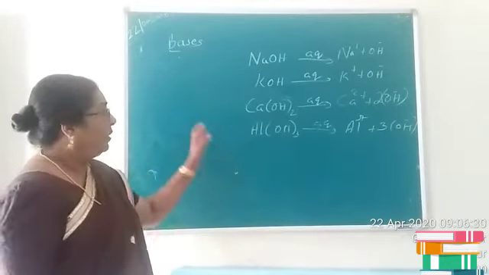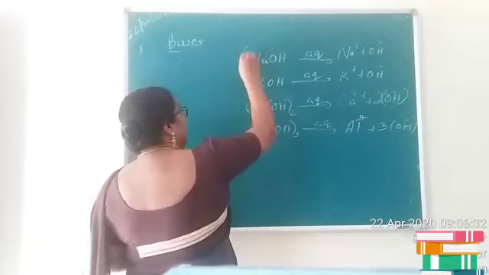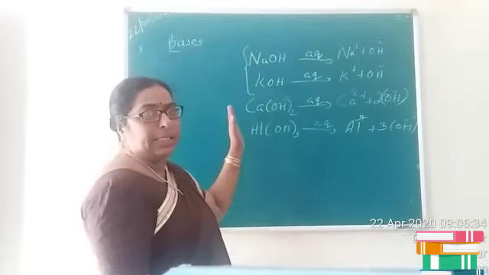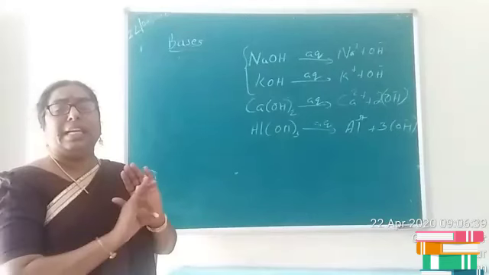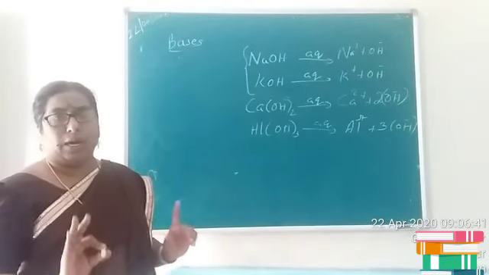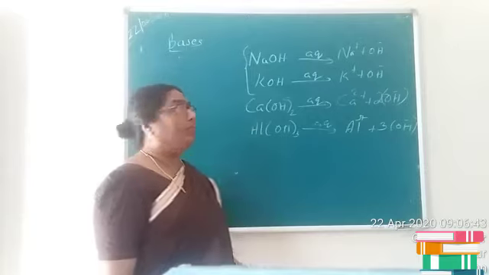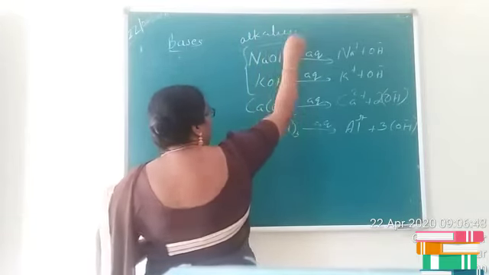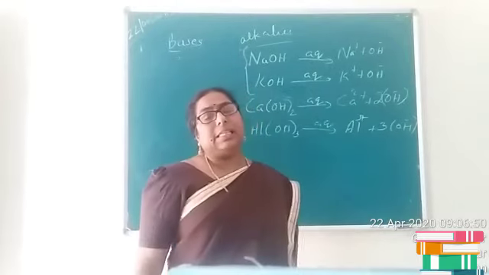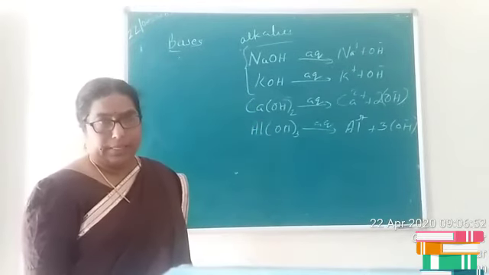Out of these bases, you can see that there are some bases like sodium hydroxide and potassium hydroxide which are completely soluble in water. This type of bases which are completely soluble in water are termed as alkalis. So is it clear? Alkalis are water soluble bases.